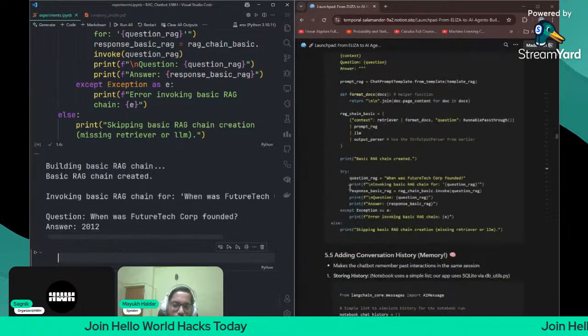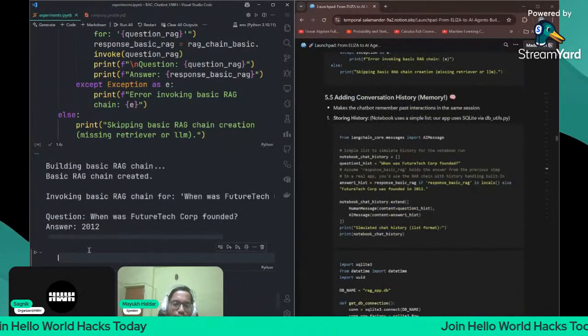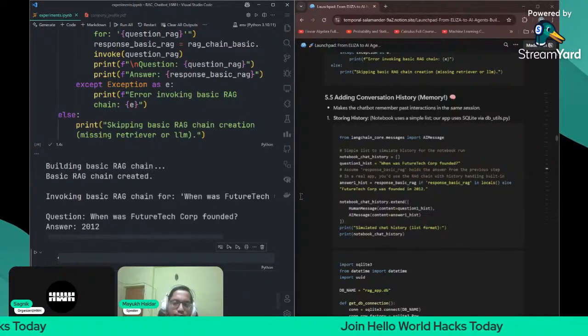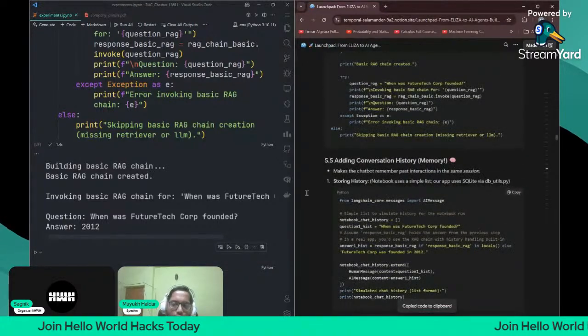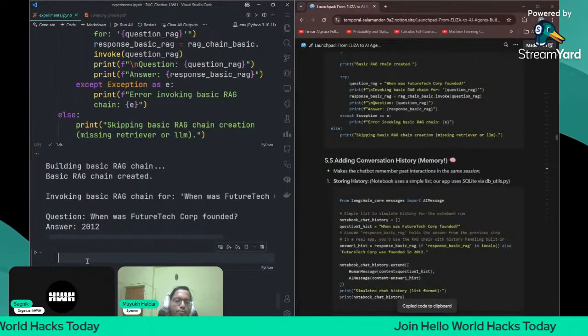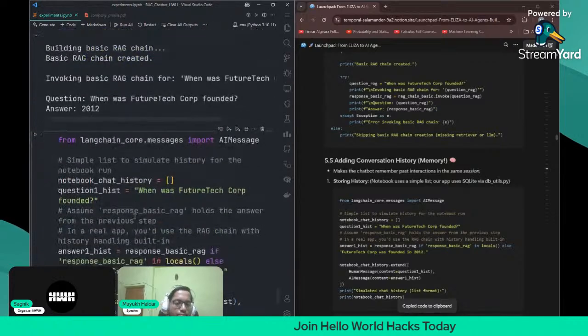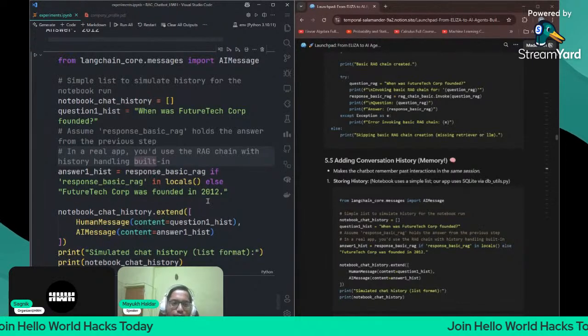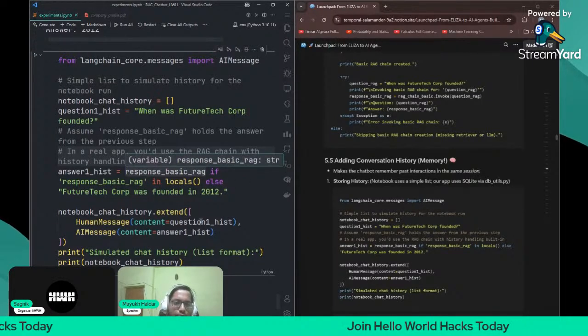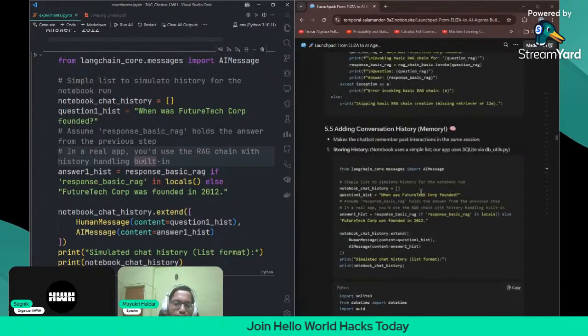Okay. So now these are kind of like question answer RAG. Now, if you want to build a chatbot, you will obviously need memory, right? For building a RAG chatbot, you will obviously need memory because chatbots require memory. Without memory, it will be like a normal QA system. But if you want to build a chatbot, you will of course need memory. So for that reason, we are going to show you some demo here, which will actually contain some memory also, the chatbot system. Okay. So let me just show you one simulation of chat history.